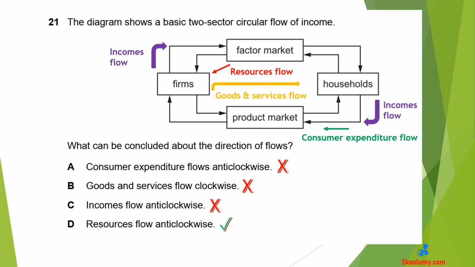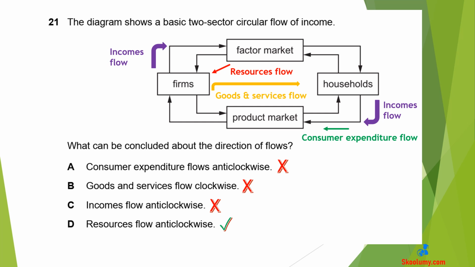Question 21. The diagram shows a basic two-sector circular flow of income. What can be concluded about the direction of flows? The correct answer is D. Resources flow anti-clockwise. In a circular flow of income diagram, resources are provided by households to the firms. They flow anti-clockwise in the diagram. Resources are the factors of production: land, labour, capital, and enterprise.